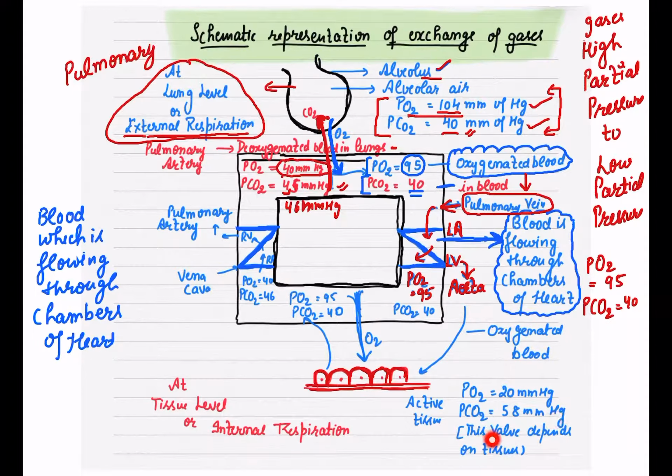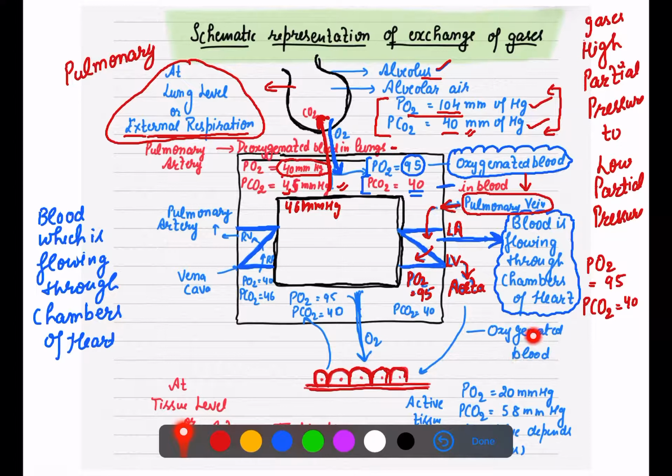See, if you ask me, every tissue does not have the 20 and 58 value. This value depends on the activeness of your tissue, on how active each tissue is. So this value changes accordingly, but for the average we have taken the partial pressure of oxygen as 20 in the tissues and CO2 as 58. But what is the partial pressure in your blood? O2 is 95, CO2 is 40.